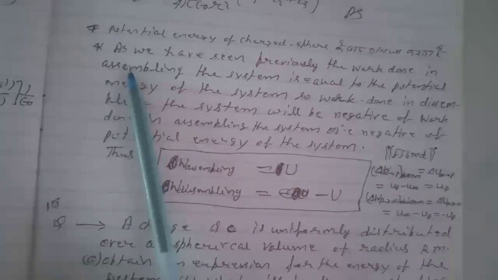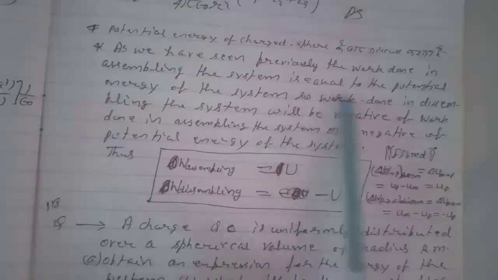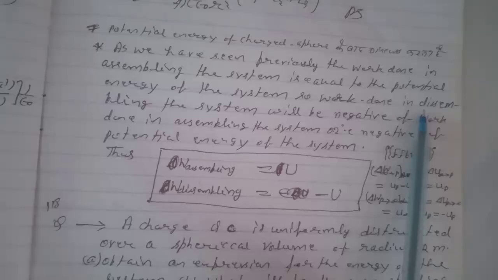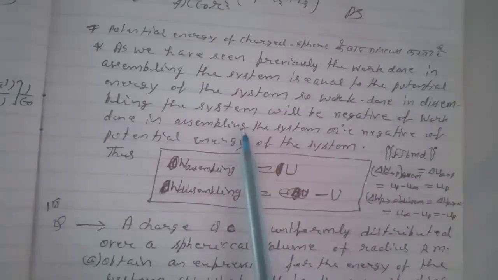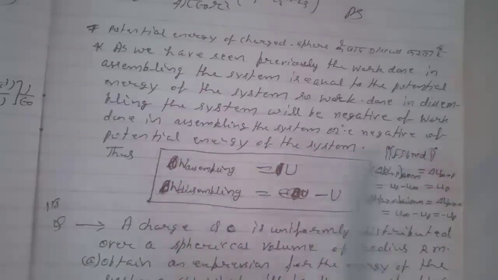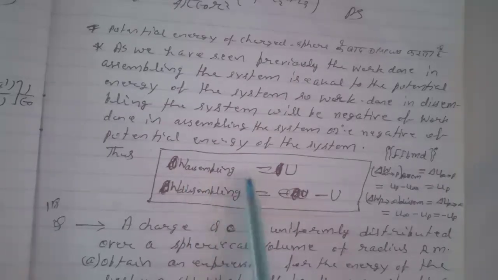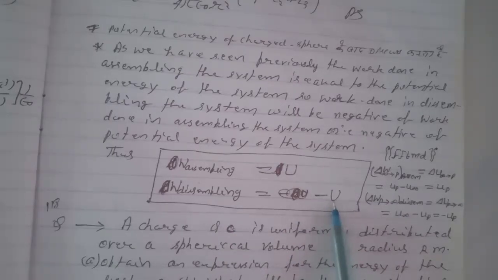Important point regarding the potential energy. As we have seen previously, the work done in assembling the system is equal to the potential energy of the system, and the work done in disassembling the system will be the negative of the work done in assembling the system, that is, negative of the potential energy of the system. Thus we can write W assembling equals U, that is the potential energy of the system, and W disassembly equals minus U, that is, negative of the potential energy of the system.